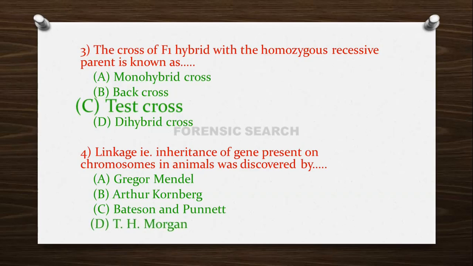The correct answer of this question is option D, that is T.H. Morgan. Morgan first discovered the linkage in animals. He did the experiment on Drosophila. That's why T.H. Morgan is the first person who discovered the linkage in animals. In this question, option C, that is Bateson and Punnett, discovered linkage in plants.